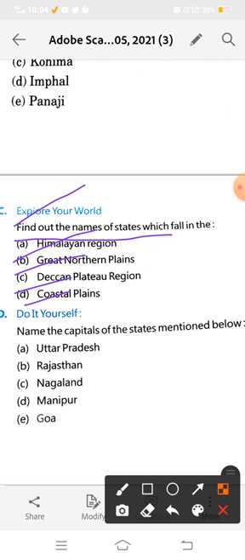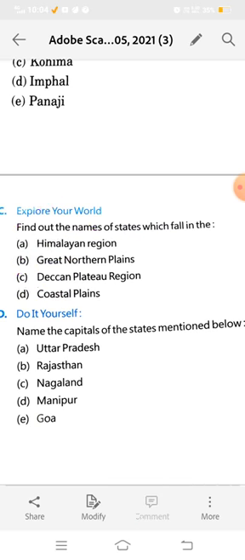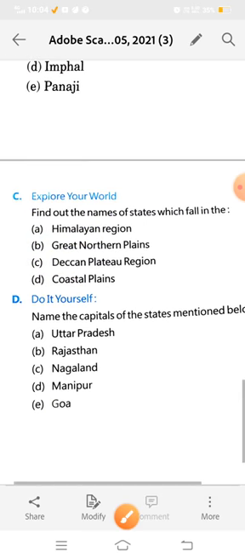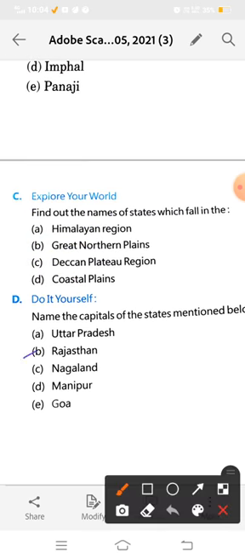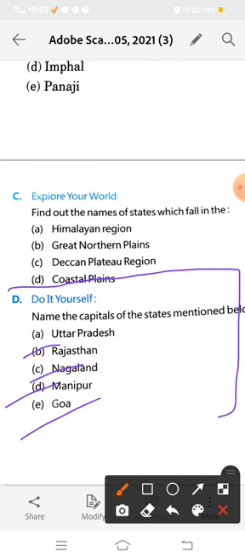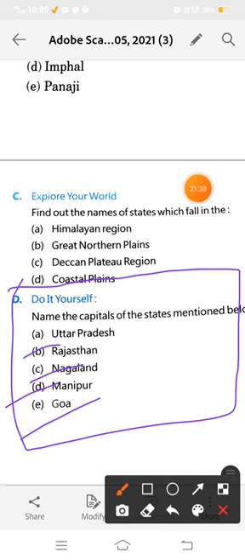Name the capital of the states mentioned below: Uttar Pradesh, Rajasthan, Nagaland, Manipur, Goa. You have to do this exercise yourself as your homework. Exercise D, which is given on page number 12, you have to do yourself in your homework. Okay everyone.